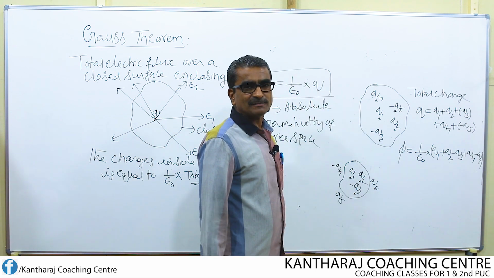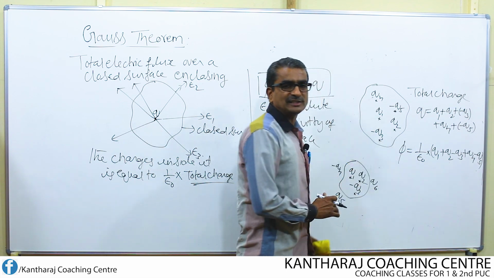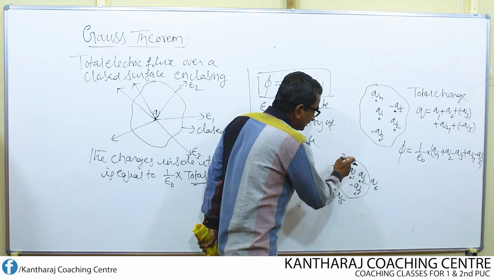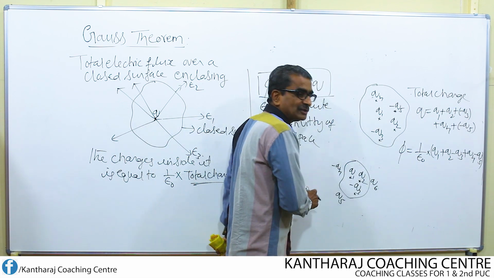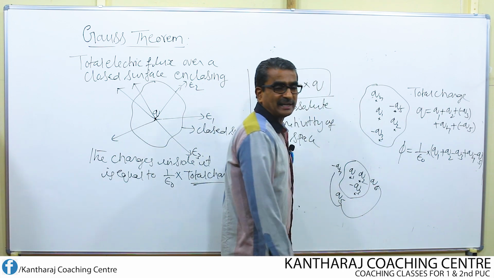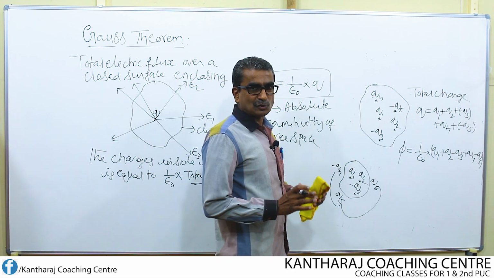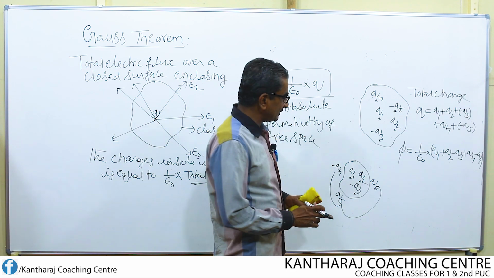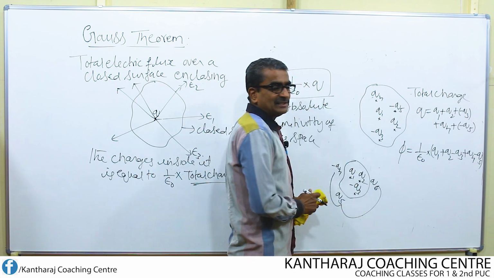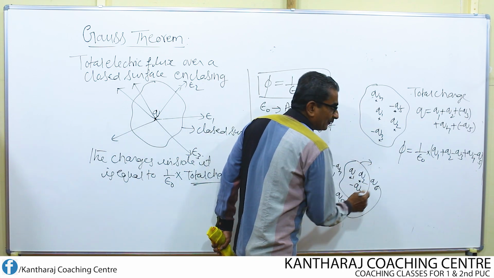Then in this case, mathematically, we have to consider only the charges present inside this closed surface. These charges should not be taken into consideration. So the flux should be only from those charges which are enclosed inside a closed surface. These charges are outside this closed surface.